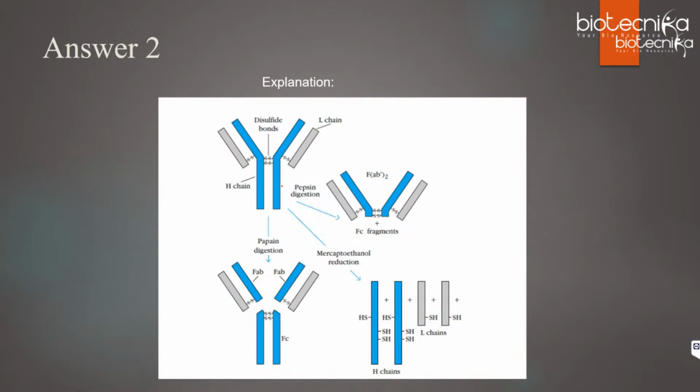So this figure I was talking about. You can see when you treat with pepsin, it gives FAB prime whole twice. So it cleaves like this. If you treat with papain, it is only FAB, so it is cleaved from here. If it is mercaptoethanol, only the disulfide bonds get reduced. Yes, Anupam, sulfur bonds break. Correct, that is for mercaptoethanol. Cleavage will occur over here for pepsin. Clear, students? Just remember this figure. It is an important figure.